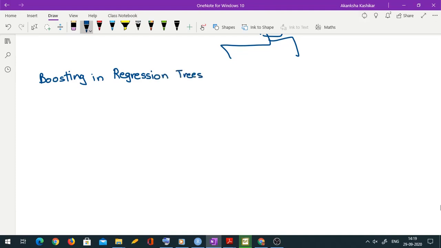So as I said, in the first step we have to take the response as y. So we would set f hat x, that is the predicted value, as 0, and we have a new variable r_i which is defined as y_i, the response. This is for every i in the training set, for all those observations which are in the training set.